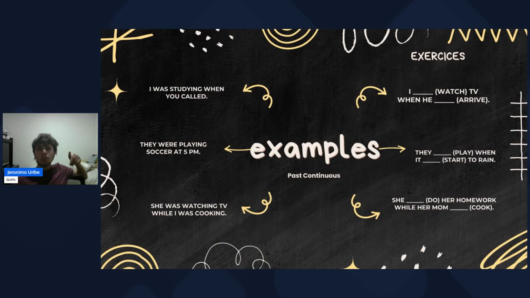I was studying when you called. They were playing soccer at 5 p.m. She was watching TV while I was cooking. Here, for example, with I we use was, then the verb plus ing and the complementary information, and it is also in the past. And here we have some examples.